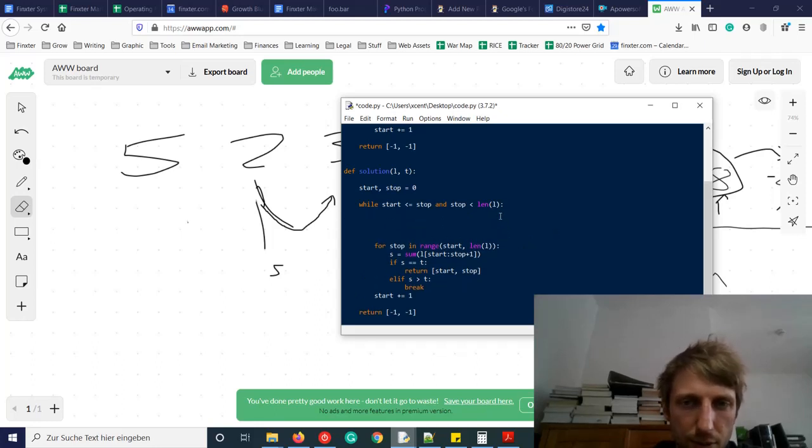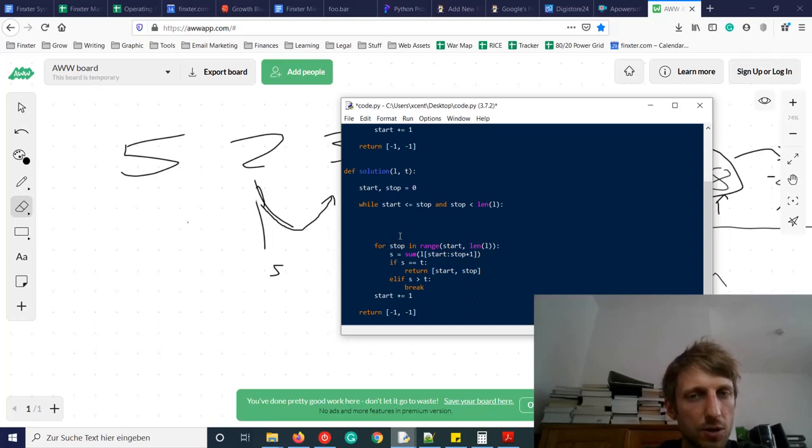So remove this part. Okay, now we know that the start and stop indices are valid. So they can be the same, of course, but stop can also be larger. Stop needs to be at least start, and stop needs to be at most the length of the list minus 1, and then everything else is fine, because we start with 0.